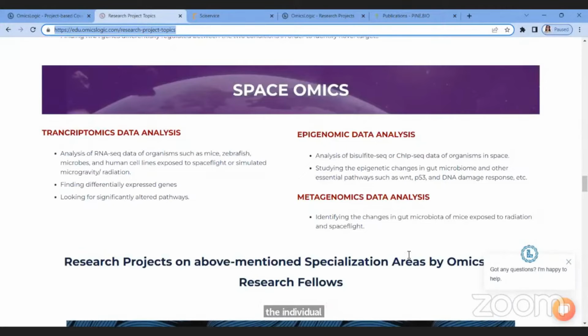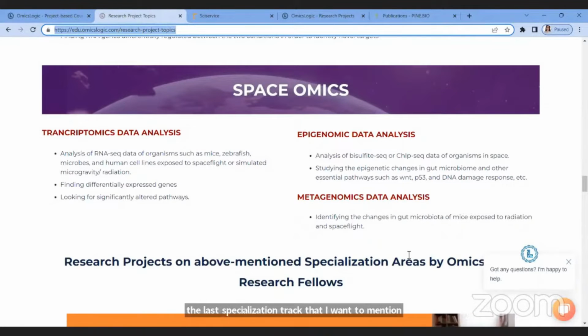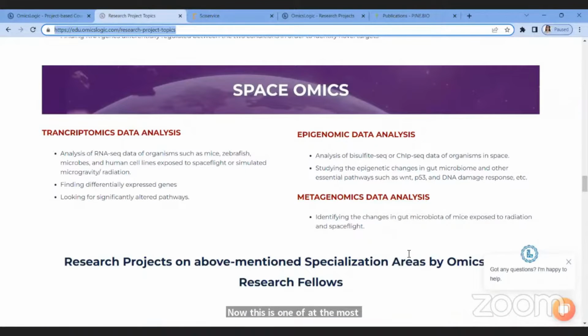And the last specialization track that I want to mention is space omics. Now, this is one of the most interesting fields that is evolving. And we have some amazing space omics research projects that I would like to definitely take you through.